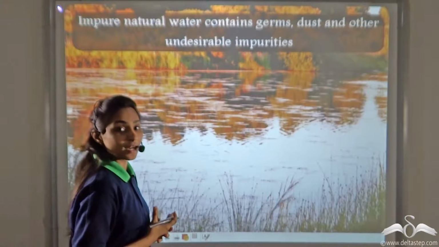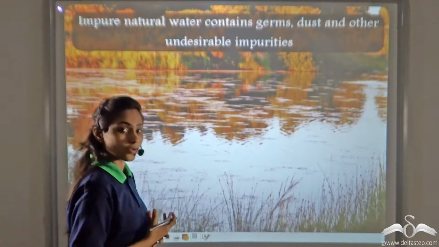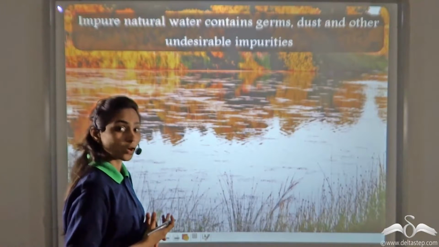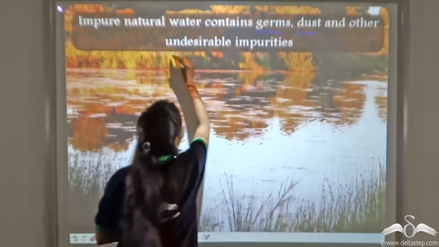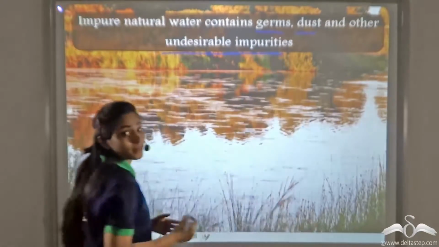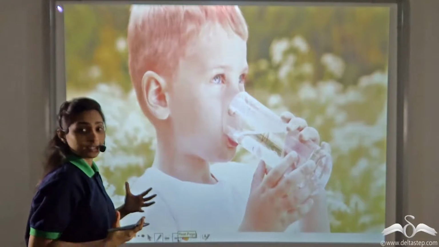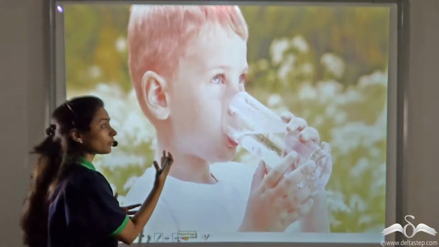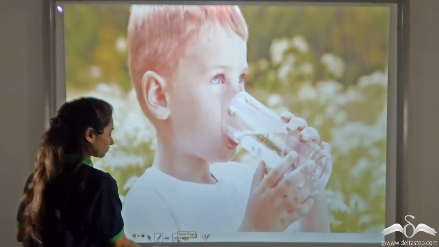We all know that the natural water we find around us cannot be used as drinking water. Why? Because it contains germs, dust, and other undesirable impurities which may be suspended or dissolved. So these impurities need to be removed before we drink the water. So we need to have purified water, right?